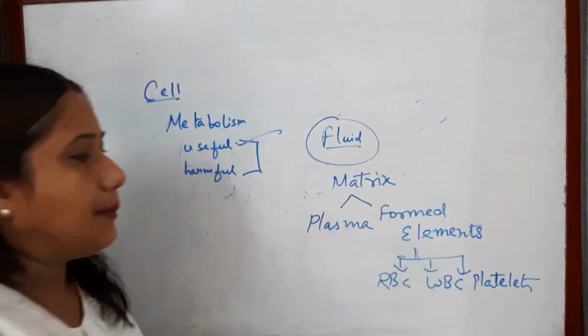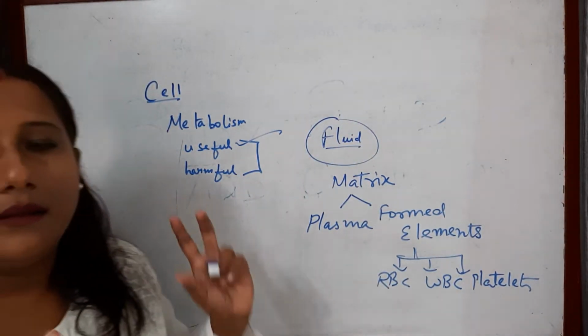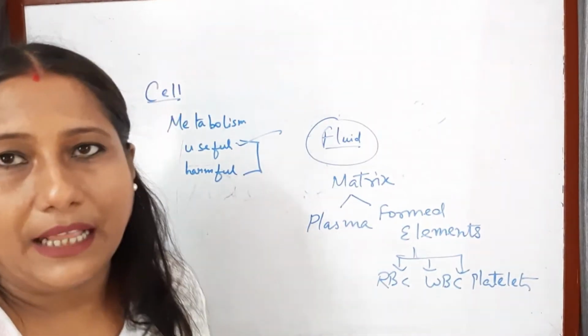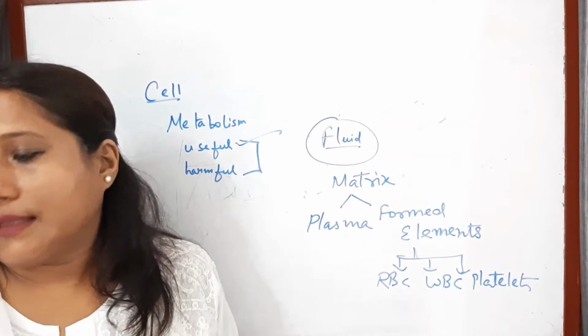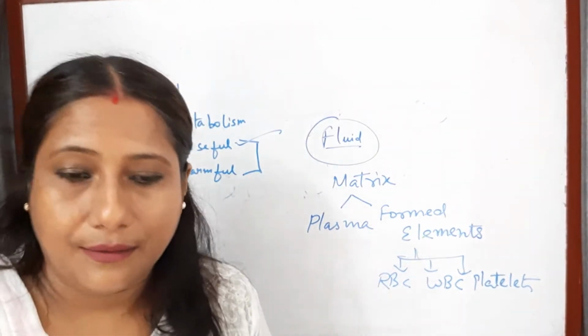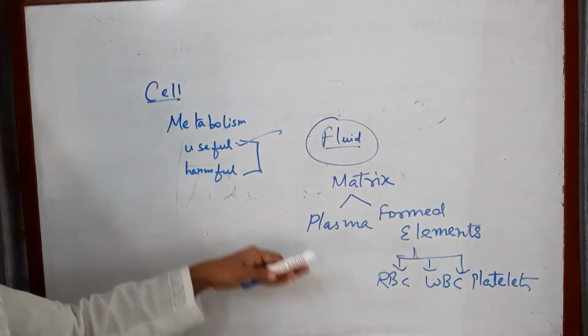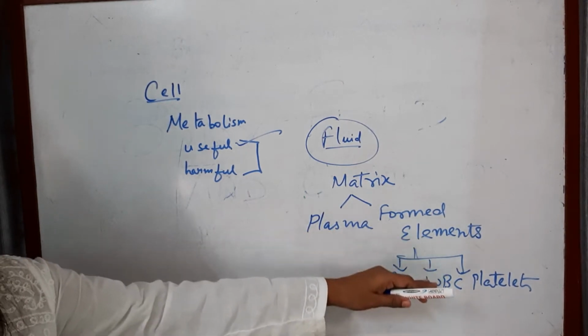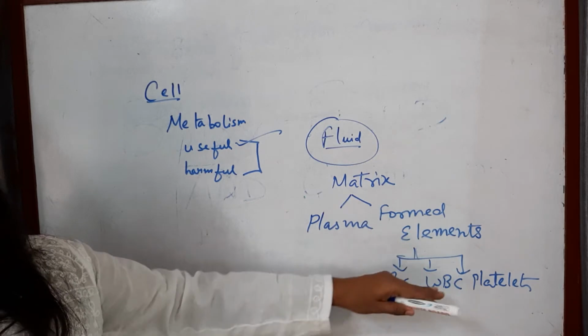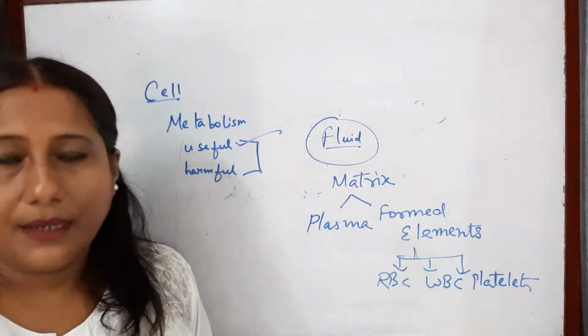So these are the 3 types of formed elements present in the blood or in the plasma, that float in the plasma, right? So this is about the blood corpuscles. Now the next part is about the composition of this plasma and the specific nature of the different types of formed elements that I am going to discuss.